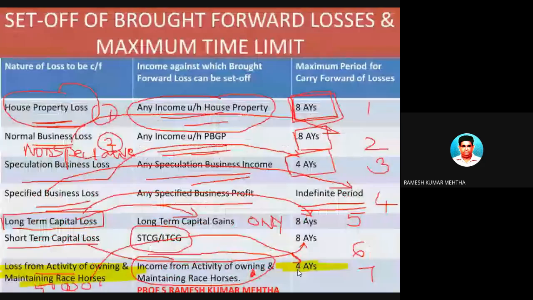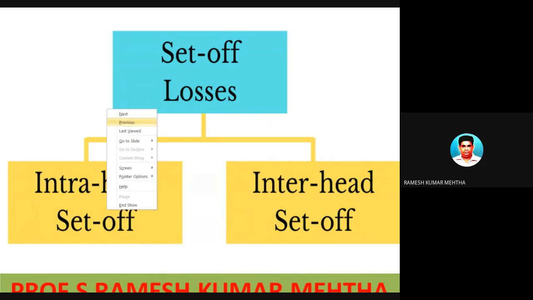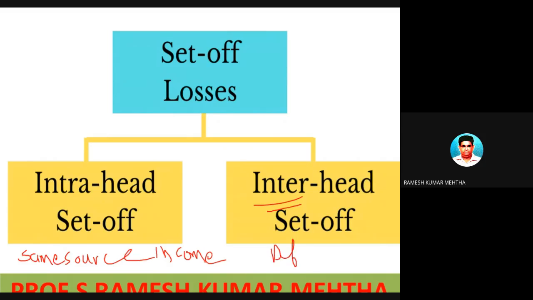Now, set off of losses is under two heads: intra-head and inter-head. Intra-head means same source of income, and inter-head means different source of income.